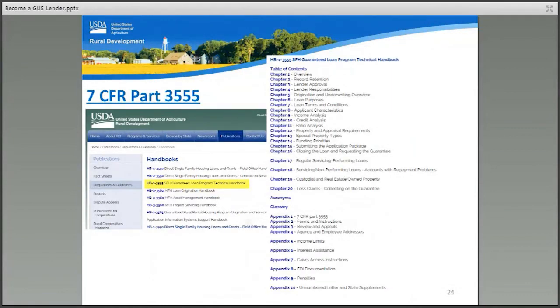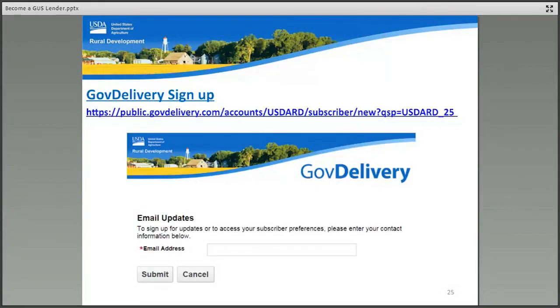A list of all USDA Rule Development handbooks will display. Be sure to select the correct technical handbook, HB-1-3555. Once the correct technical handbook is selected, the entire handbook, including all appendix, will display for selection. Again, Appendix 1 is the full regulation, 7 CFR 3555.